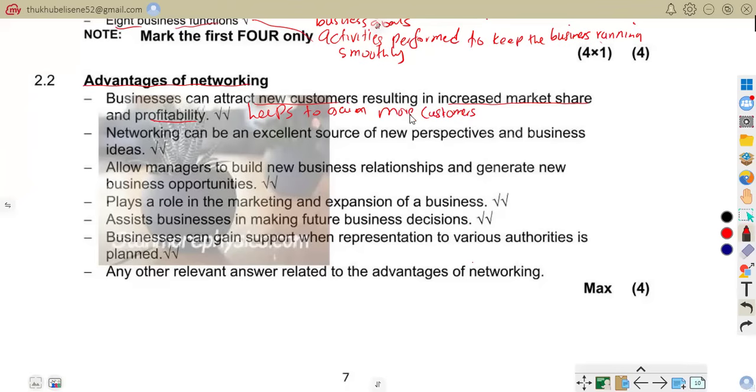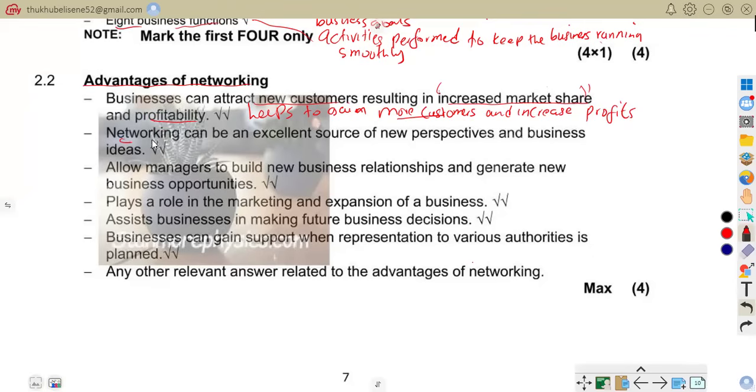So if we gain more customers, it means our market share is increased. So this simply says our profits are going to increase. That is what I can say, and increase profits. That is that grade levels. So that is what this point means.